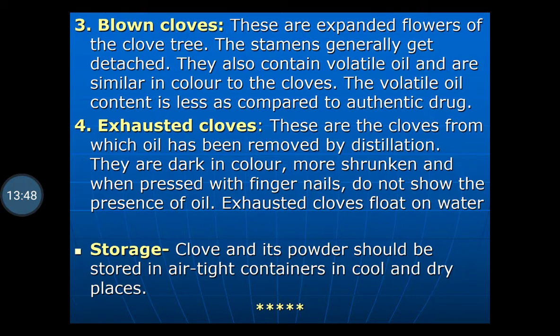Synonyms are Caryophyllum, clove flower, clove bud. Biological source: it is the dried flower buds of Eugenia caryophyllus belonging to family Myrtaceae. Chemical constituents: it contains volatile oil, and the chief chemical constituent of the volatile oil is eugenol; about 70 to 90% eugenol is present. Uses: it is used as a dental analgesic, carminative, stimulant, flavoring agent and antiseptic. It is used as a local anesthetic, for the treatment of toothache, and as a mouth freshener. So this is all about the clove.